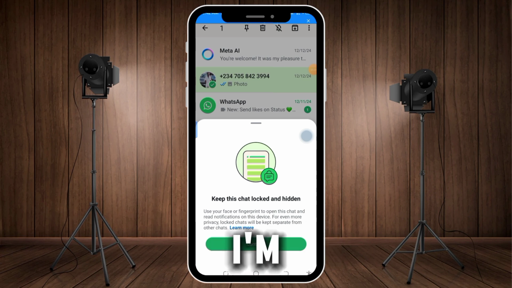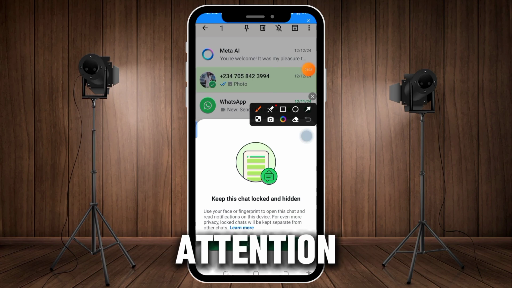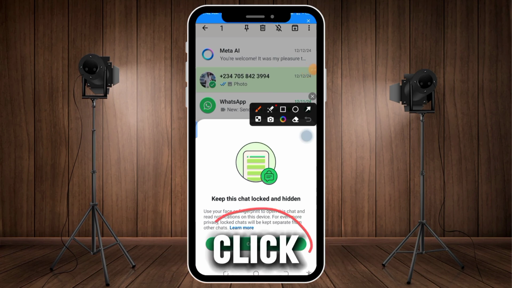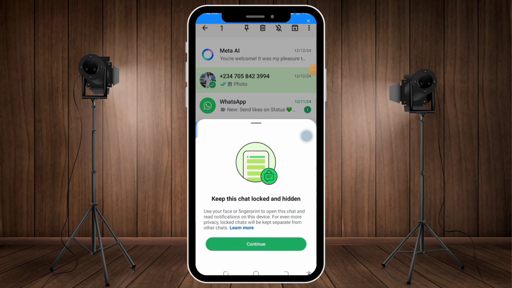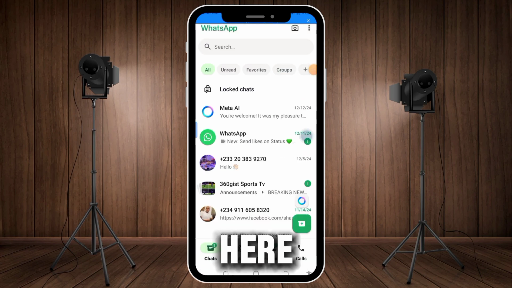Now what I will do, I'm going to click on this place. Just click on continue. Make sure you pay attention to what I'm actually showing you guys. Just click on this place that says continue. Here, I'm going to input my phone password. Then I click, and here we have actually locked this chat.